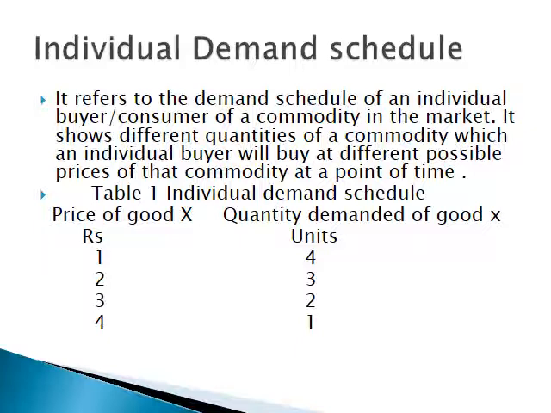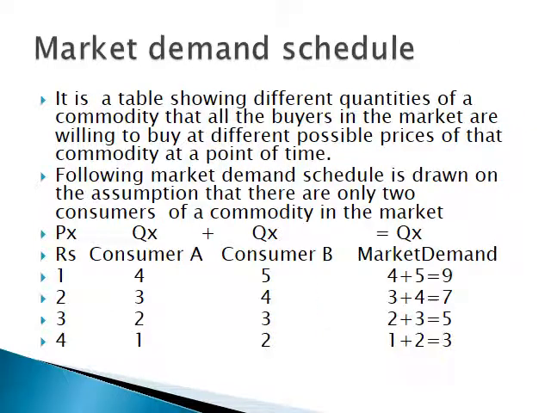Now look at Table 1. Price of good X is given as 1, 2, 3, 4. Quantity demanded of good X: when price is rupees 1, quantity demanded is 4 units. When price rises to 2, demand reduces to 3, and in this way when price rises to 4 rupees per unit, demand comes down to 1 unit.